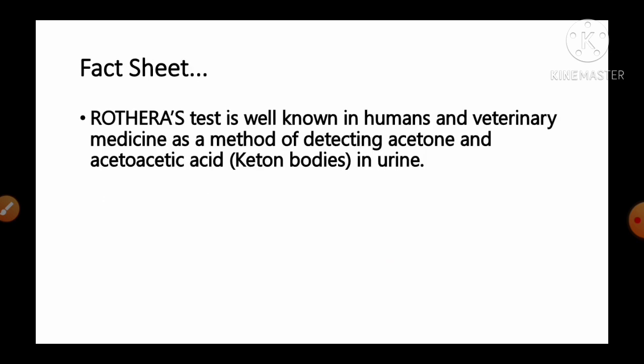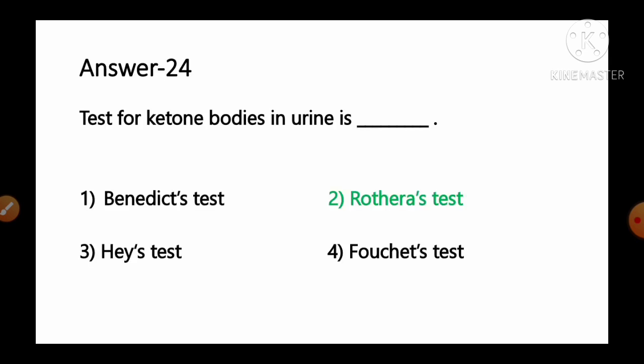And the fact given regarding this question, it is Rothera's test is well known in human and veterinary medicines as a method of detecting acetone and acetoacetic acid, that is ketone bodies in urine. So it is Rothera's test that is used for the detection of ketone bodies in urine. So option number 2 is the correct answer for this question.